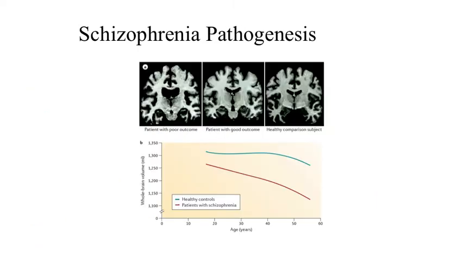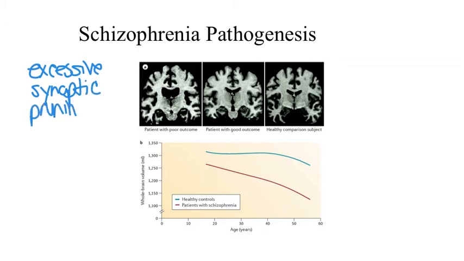The underlying pathogenesis of schizophrenia is thought to be excessive synaptic pruning. Synaptic pruning is a process that normally occurs during the adolescent period, and it is thought that individuals with schizophrenia exhibit excessive synaptic pruning. This is corroborated by the fact that the timing of normal synaptic pruning coincides with the typical age of onset of schizophrenia.